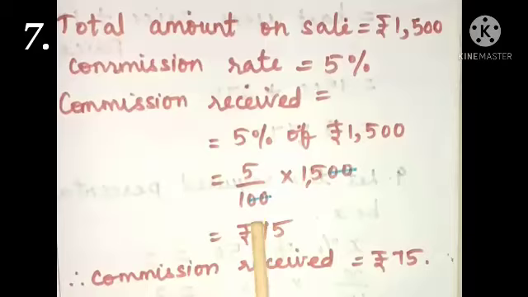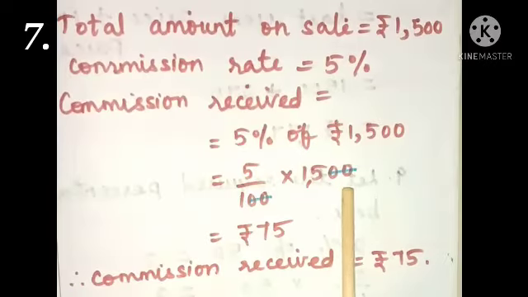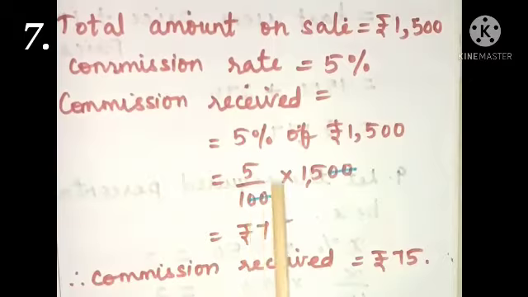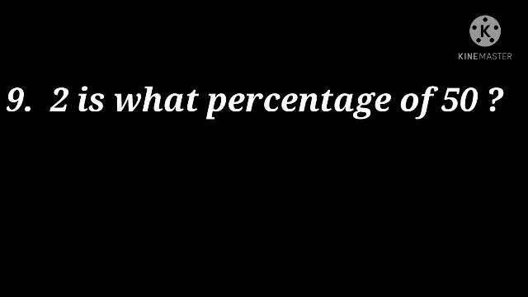5% can be represented as 5 by 100 into 1500, cancelling 2 zeros from the numerator and the denominator. And 5 into 15 is rupees 75. The commission amount received is rupees 75.